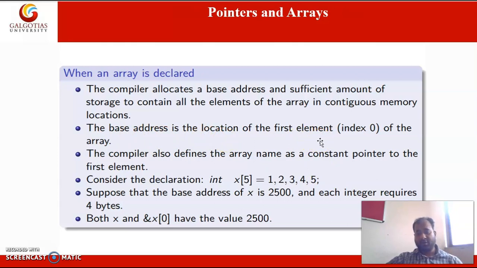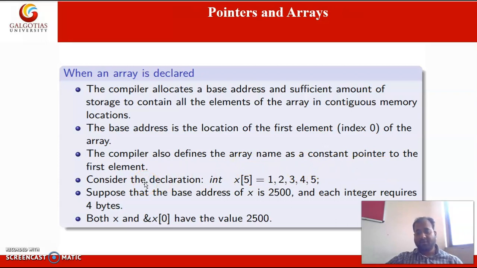And if you remember, the first element of the array is stored at index 0.